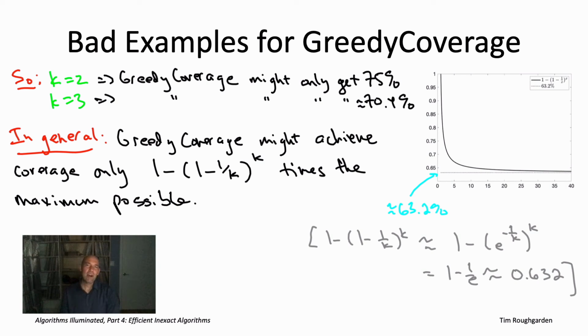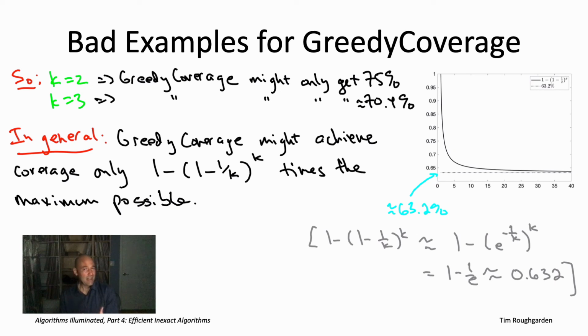Now, the greedy coverage algorithm is so simple, so natural, it's maybe the first algorithm you'd write down as a heuristic for the maximum coverage problem. Given its simplicity, you're probably wondering, what is this weird irrational number 1 minus 1 over e doing in proximity to this supernatural algorithm? And you might be wondering whether it's an artifact of this family of examples that we've cooked up on this slide.